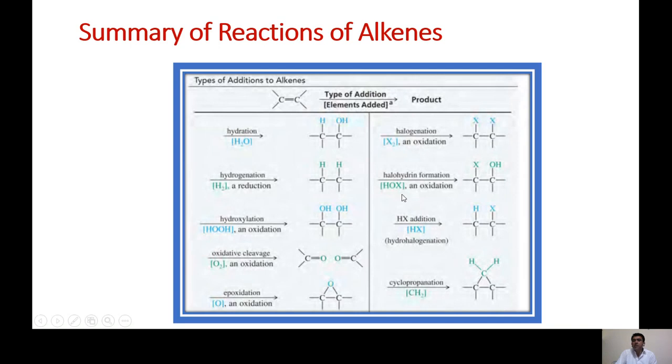Halohydrin means addition of HOX, meaning one carbon gets the X and the second carbon gets the OH. And the last one we talked about is HX, hydrohalogenation. So one carbon gets the H and the second carbon gets the X and it is converted to the alkyl halide. And this carbene is not added over here in your book. So this is the summary you must keep in mind, and you can learn all the reactions from this table.